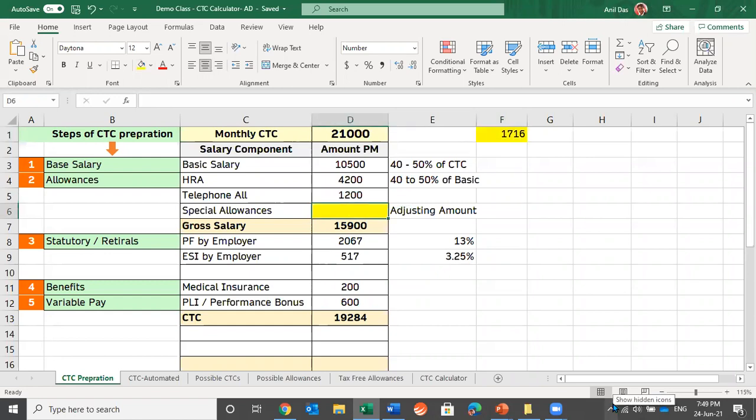Let's try to see whether we are getting 21,000 as CTC or not. By putting this amount, I am entering 1716, the difference amount, into this cell, allowance. And let's see whether we are reaching the desired CTC of 21,000 or not. No, we have not reached. We have crossed this 21,000 CTC. Now there is an amount which is remaining.